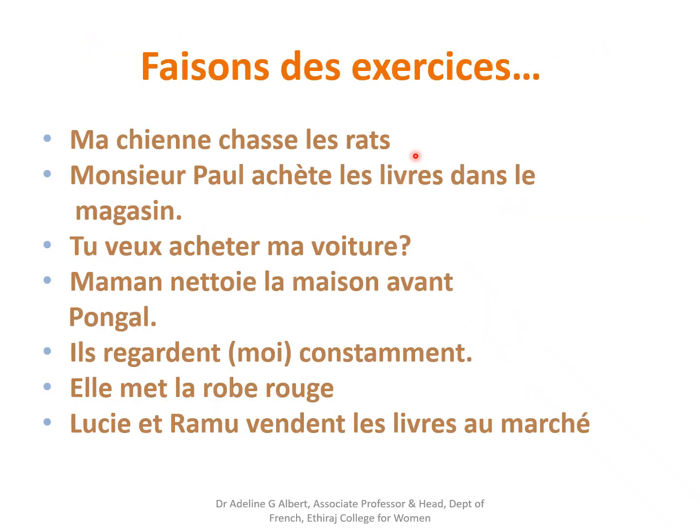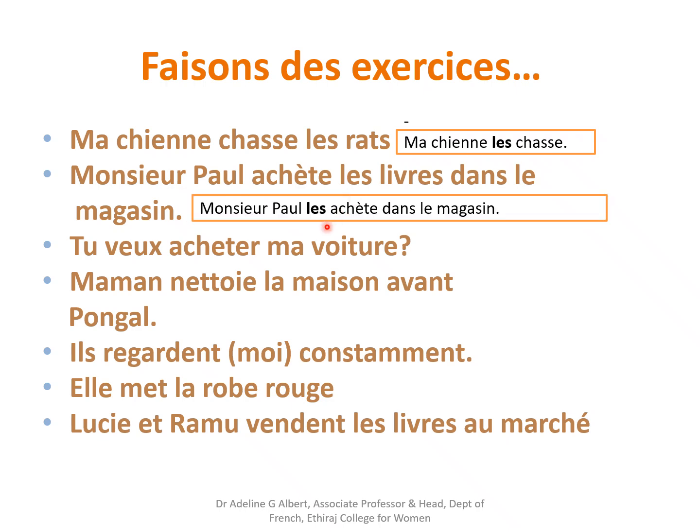Let's do some more exercises. Direct object. "Ma chienne" is my dog. "Chasse" is to chase. It's my verb. This is my direct object. "Ma chienne les chasse." "Monsieur Paul achète." Monsieur Paul is the subject. "Achète" is to buy. That's your verb. "Les livres" is your direct object. "Monsieur Paul les achète dans le magasin."